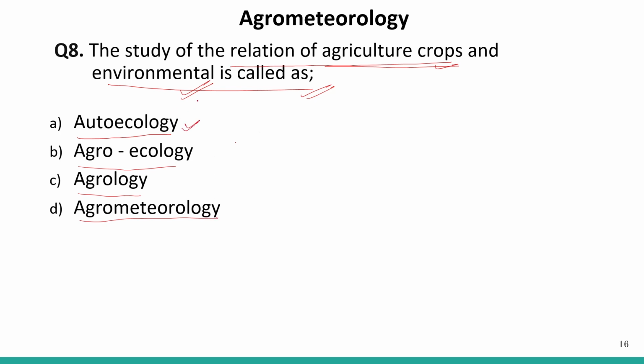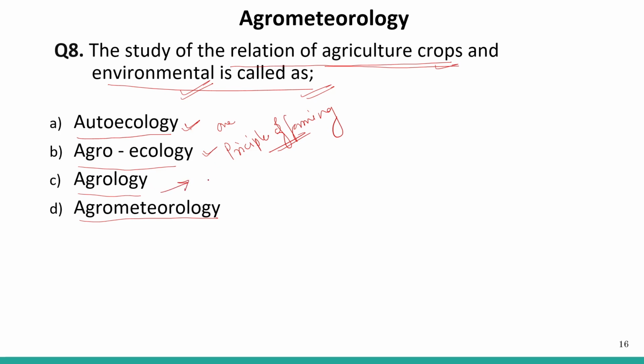One particular species, and how it interacts with the environment or the atmospheric condition, right? That is horticology. Agroecology is the ecological concept and principle of farming.